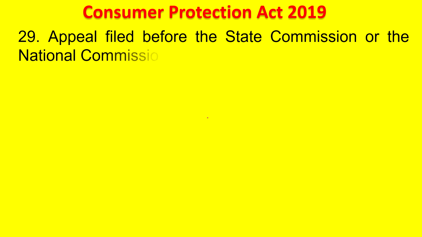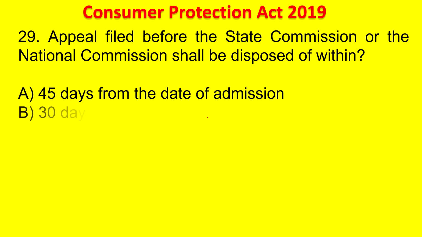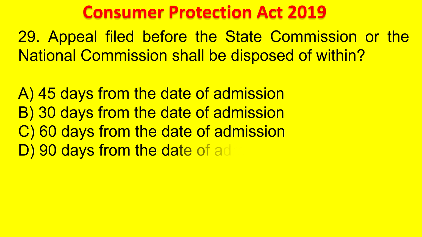Next question. An appeal filed before the state commission or the national commission shall be disposed of within 45 days from the date of admission, 30 days from the date of admission, 60 days from the date of admission, 90 days from the date of admission. Your time starts now. The answer is 90 days from the date of admission. Means the appeal should be disposed of by the state or national commission within 90 days from the date of admission. This is an important question.